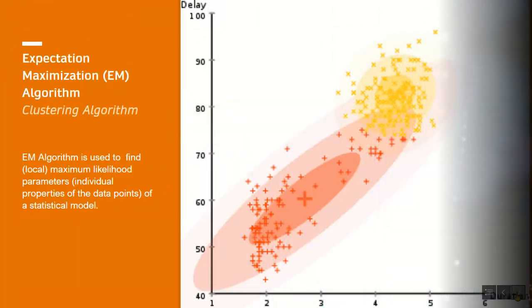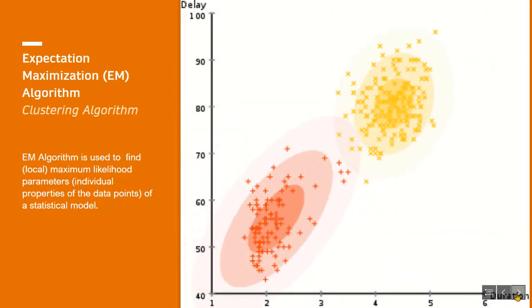Expectation maximization algorithm. The expectation maximization (EM) algorithm is an iterative method to find local maximum likelihood estimates of parameters in statistical models, where the model depends on unobserved latent variables.